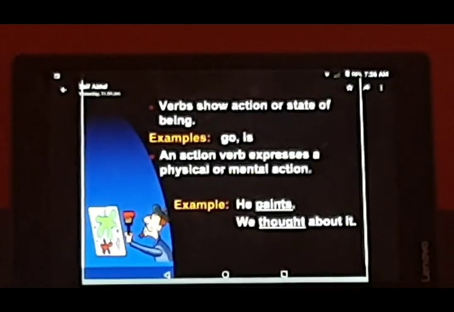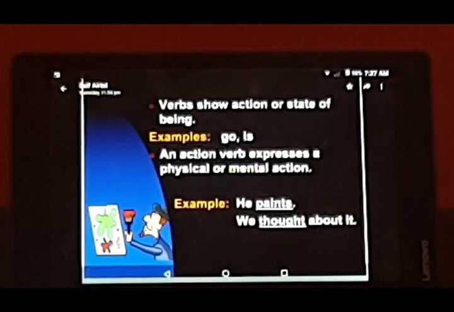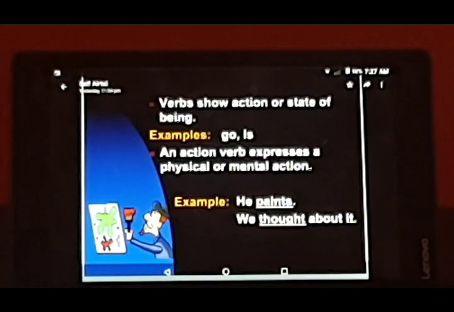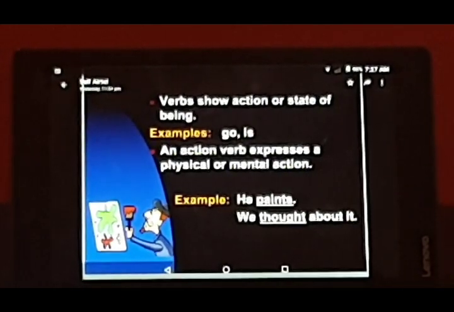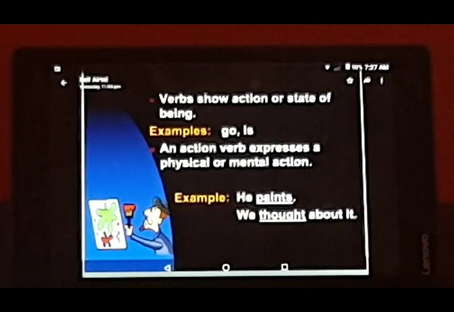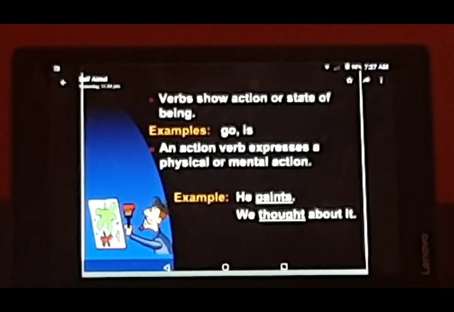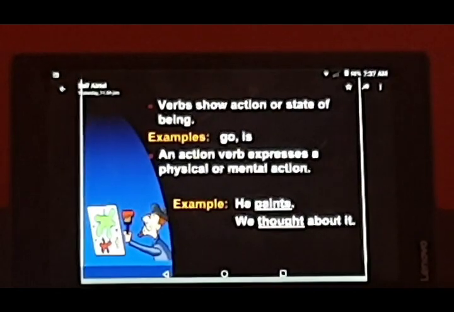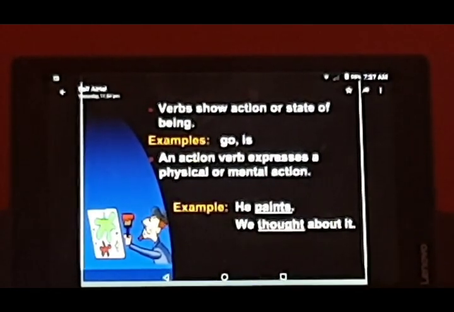An action verb expresses a physical or mental action. So what kind of action does this verb convey to us? It conveys physical action, like when we are moving, when we are walking. And it can show some mental action also. It's not that we can show action only if we are always moving our hands, feet, our body.